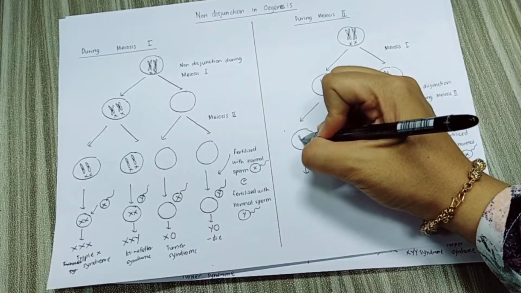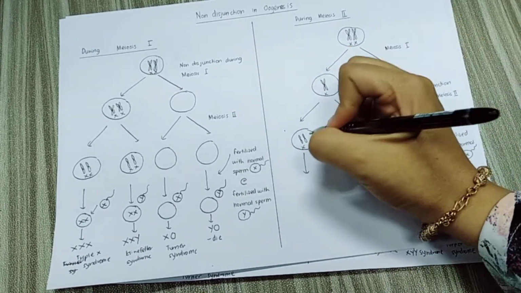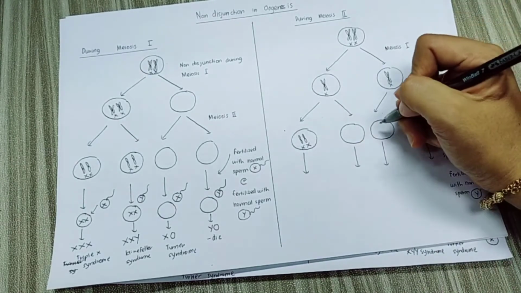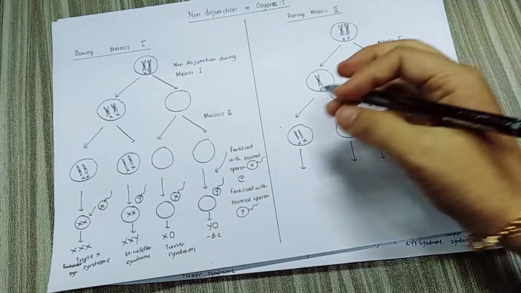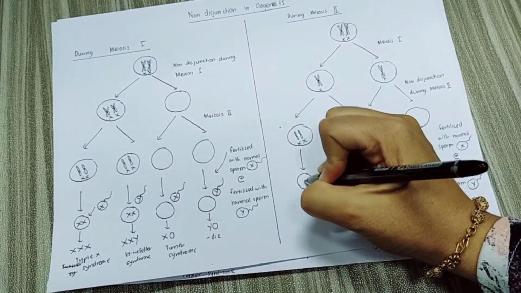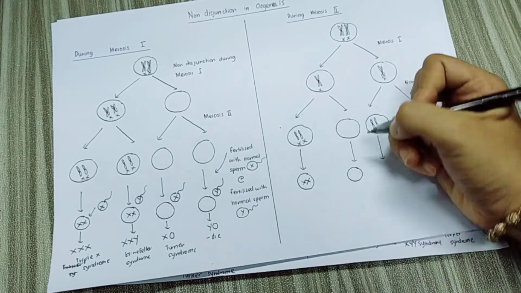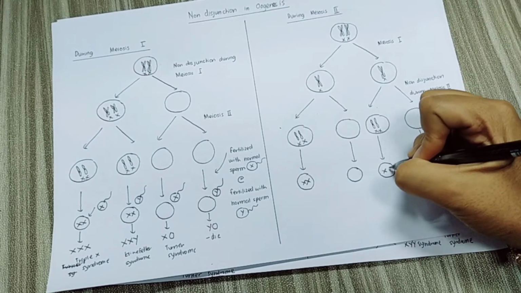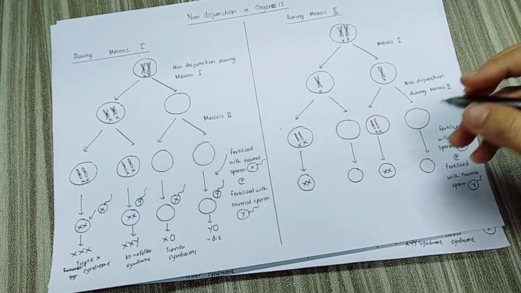So in this gamete, it will have 2 X chromosomes. This one will have no sex chromosome. This one will also have 2 X chromosomes. Here there is no sex chromosome, and then the ovum will be produced. So this is an abnormal ovum with 2 X chromosomes. This is the abnormal ovum with no sex chromosome. This is also an abnormal ovum with 2 X chromosomes, and here is the abnormal ovum with no sex chromosome.